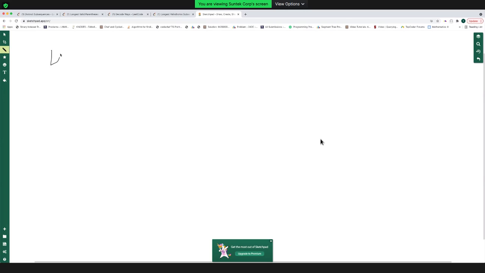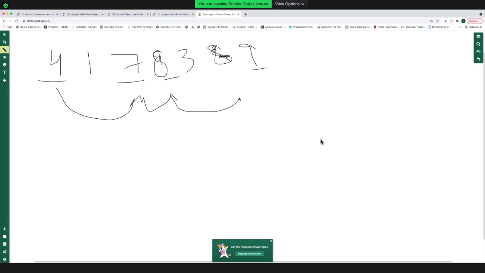So if it was 4, 1, 7, 3, 8, and 9, the longest increasing subsequence in this case is 4, 7, 8, and 9. This is increasing, right? Is that clear to all of you? So for this case, my answer will be 4.